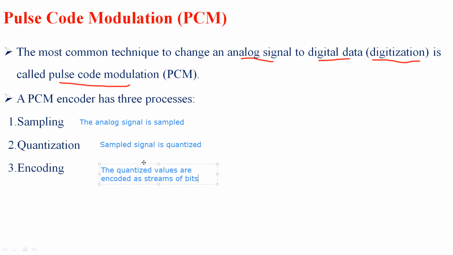So the quantized values of a particular signal are encoded into streams of bits, that is either zeros and ones.